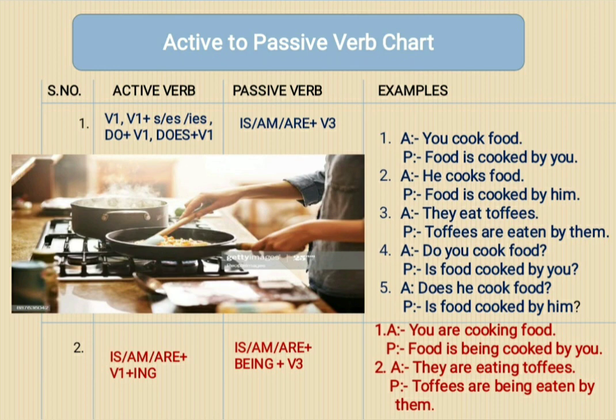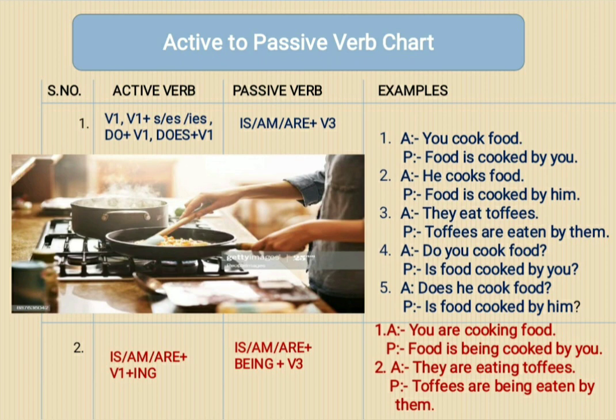Now let's see the first example. In active voice, if you get you are cooking food, then in passive it will become food is being cooked by you. So here you can understand that we have used being because ing form also we have to show in passive to represent continuous tense, and we have used cooked, which is V3 form, and it is compulsory to